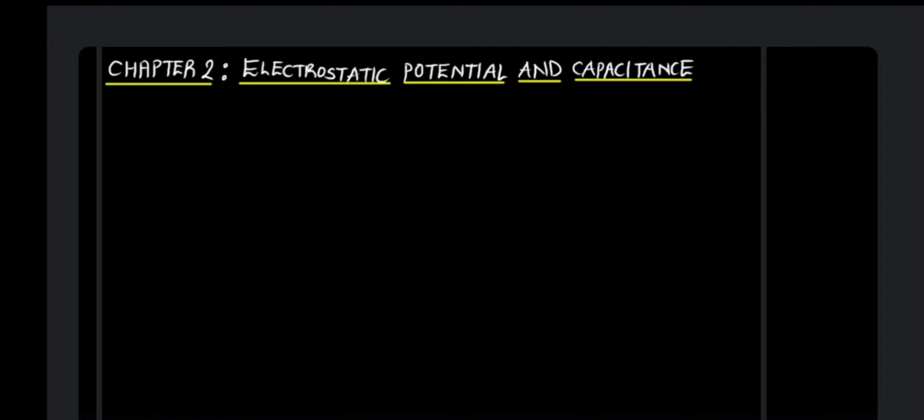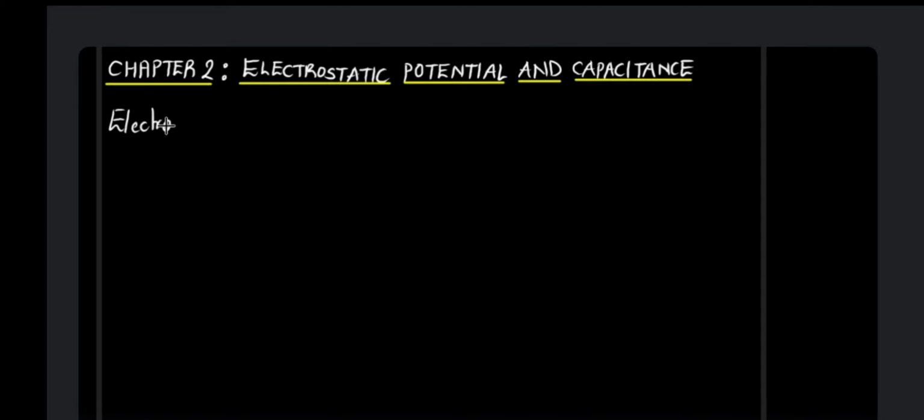So we are going to learn this chapter in two parts. In the first part, we are going to learn what we mean by electrostatic potential, and in the second half we are going to learn what is capacitance. To start with the first part, that is electrostatic potential, to understand what this electrostatic potential is, first we need to know what we understand by electrostatic potential energy.